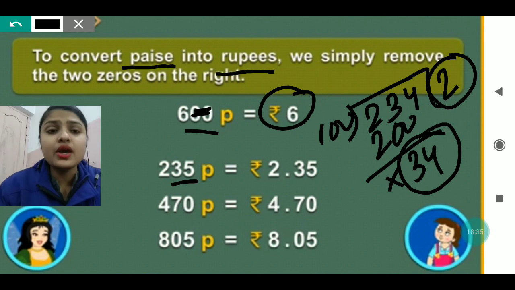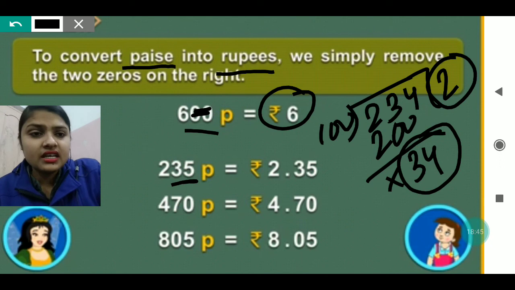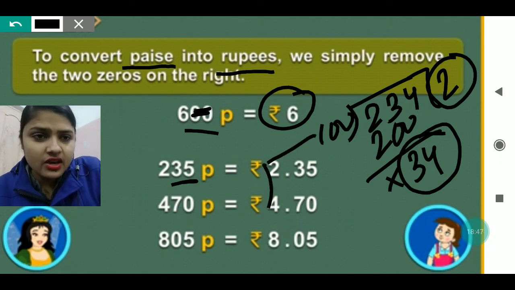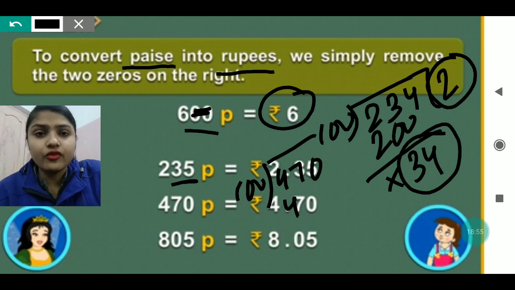In the same way, when converting 470 paise to rupees, we divide 470 by 100. In the table of 100, 4 times gives 400.